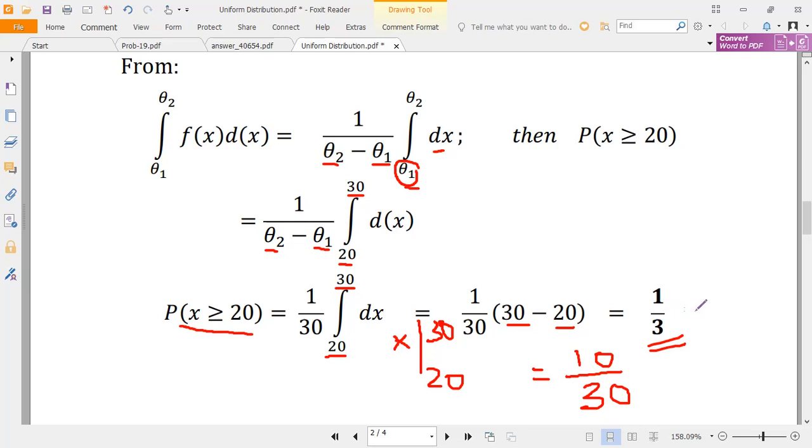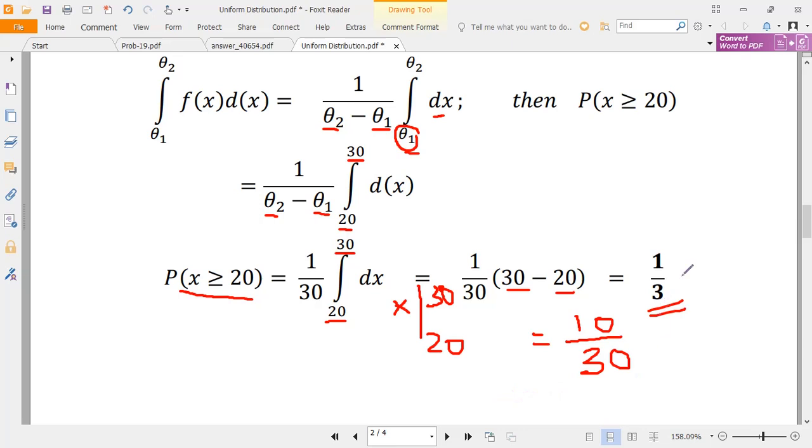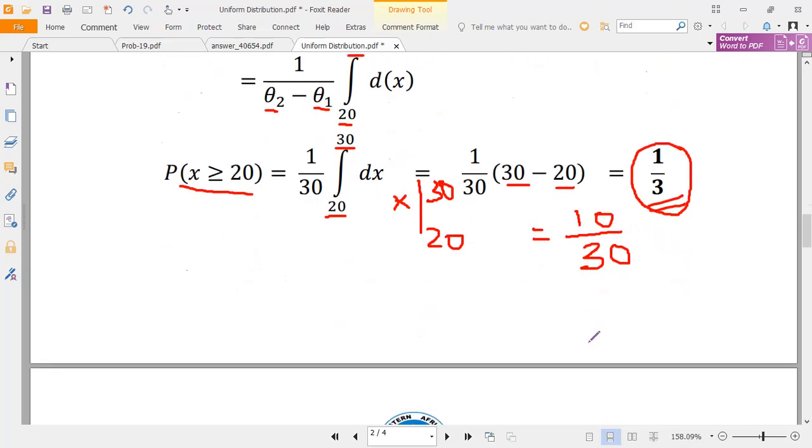In decimals, it is equal to 0.33, something like that. So that is case number 1, and we have our value, which is 1 over 3. Okay, so that's example 1, and I think it is clear.